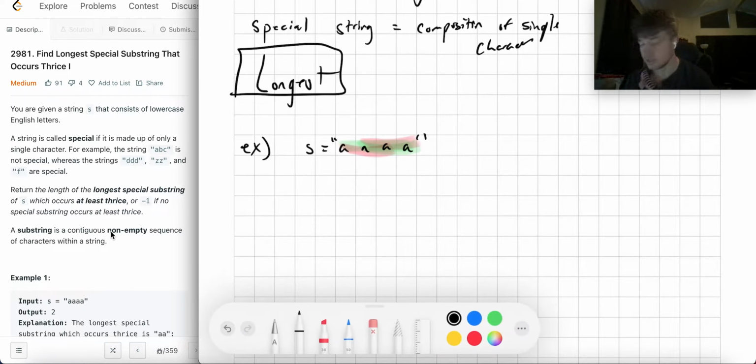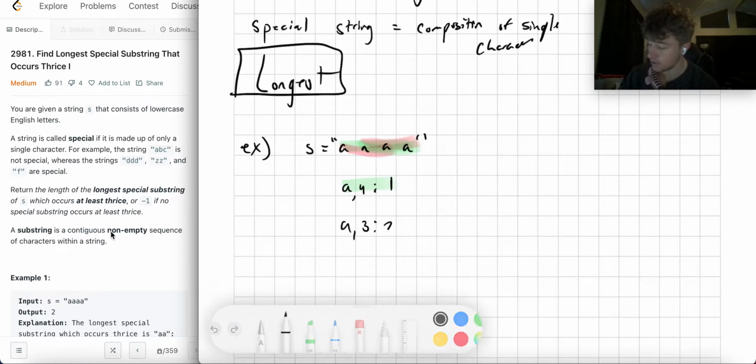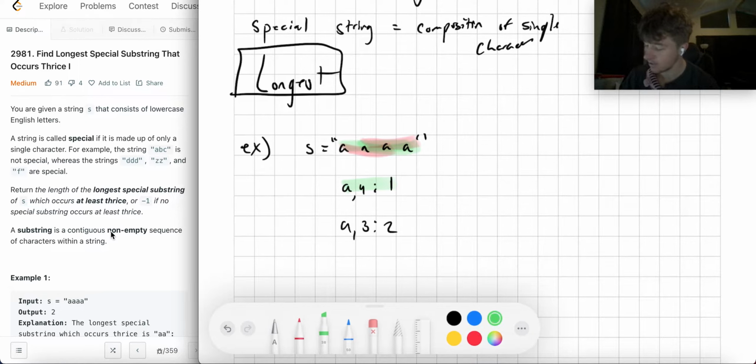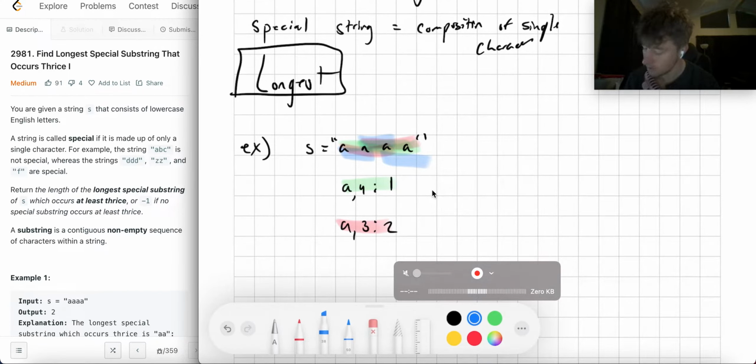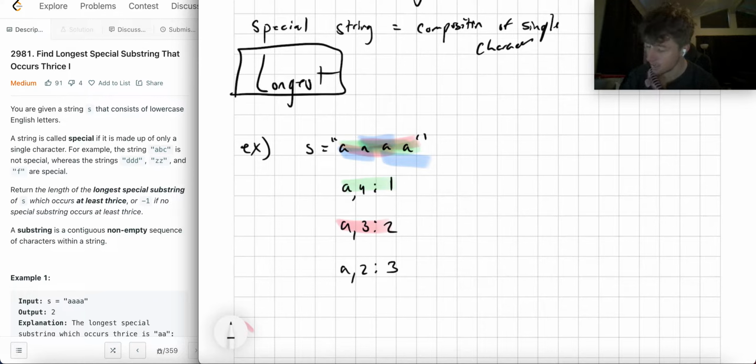I'm trying to think about how I'm going to dictate this. Let's say for A occurring 4 times, that happens once, and that's this. For A occurring 3 times, that happens, I'm all over the place today, guys, I apologize. A occurring 3 times happens twice. What about A occurring 2 times? Well, there's this A twice, because I can split it up multiple times. So that's A occurring 2 times, happens 3 times.